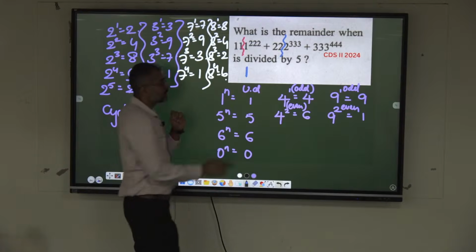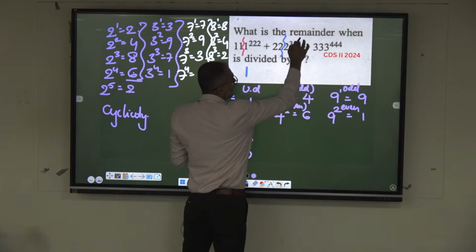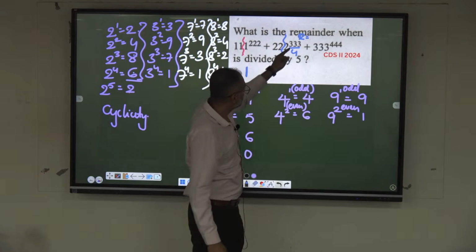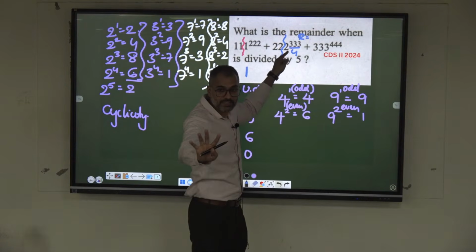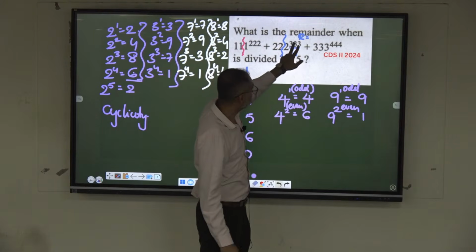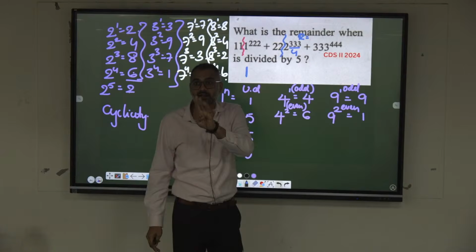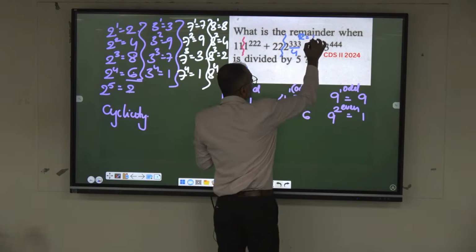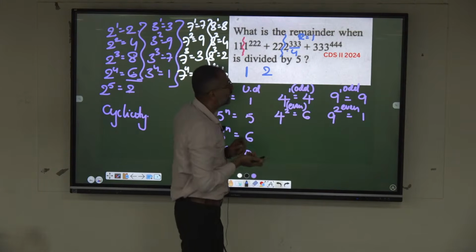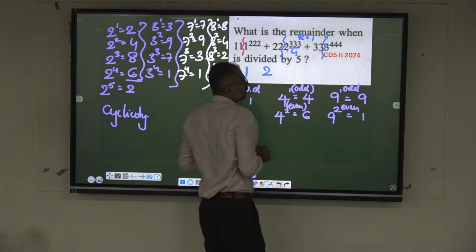Hence, I am dividing this by 4 and take the remainder of this. What is the remainder? Divisibility rule of 4 says we have to check only the last 2 digits. 33, when you divide by 4, what is the remainder? 1. Remainder is 1. Meaning 2 power 1 is unit digit how much? 2.